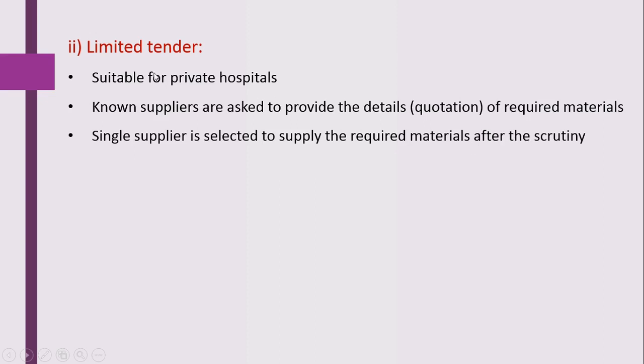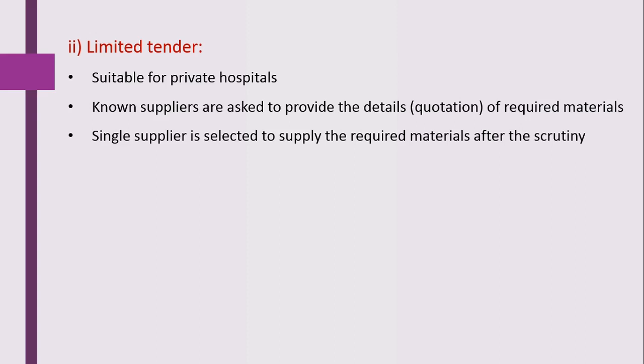In the open tender system we have seen that the tender is open for all, but in this limited tender system, only selected suppliers will receive the tender, that is, the tender is sent only to known suppliers. After that there is scrutinizing of the quotation or the details provided by the distributor or supplier, and after that scrutinizing, a single supplier is selected to supply the required material to that particular hospital.